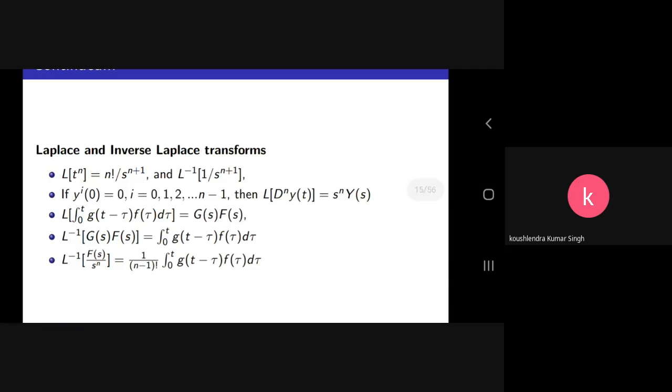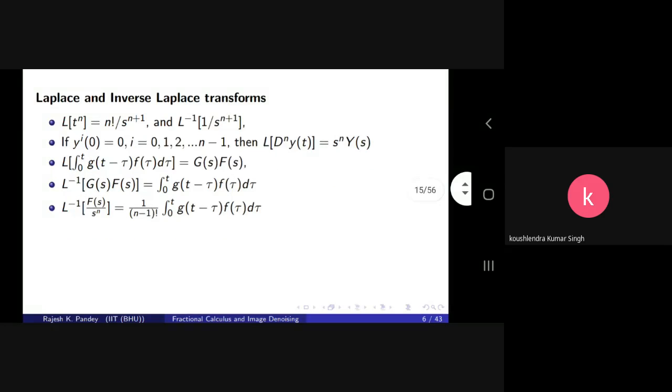So I'll draw your attention to some basic concepts, which will help to define the expression for the fractional integral and fractional derivatives. We use the idea of the Laplace transform, where we already know that the Laplace transform of t^n is n factorial upon s^(n+1), and the inverse Laplace transform of 1 upon s^(n+1) is t^n upon n factorial.